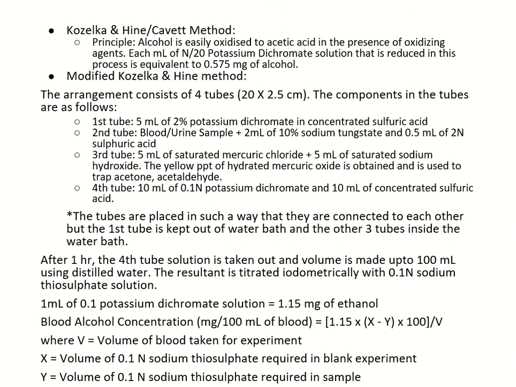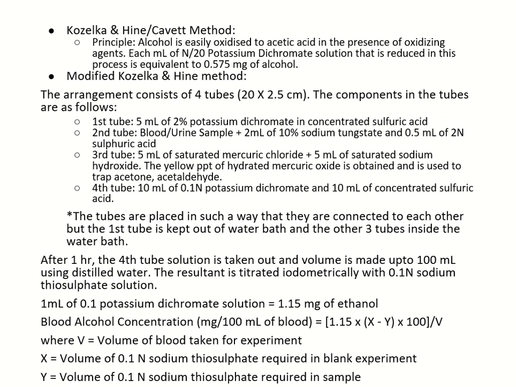Kozelka and Hein or Cavit method. The principle of this method is alcohol easily gets oxidized to acetic acid in the presence of an oxidizing agent. Breath analyzer works on the same principle. In this method, Cavit method, each ml of N by 20 potassium dichromate solution that is reduced is equal to 0.575 milligram of alcohol.